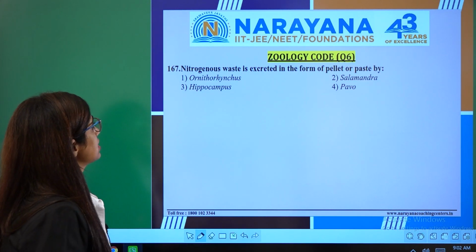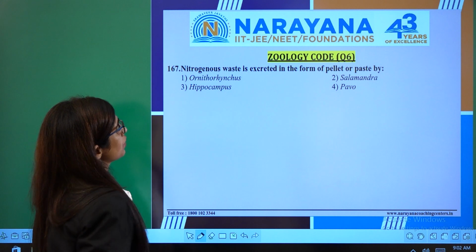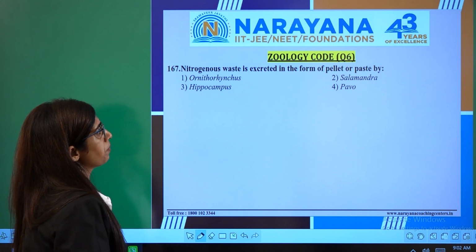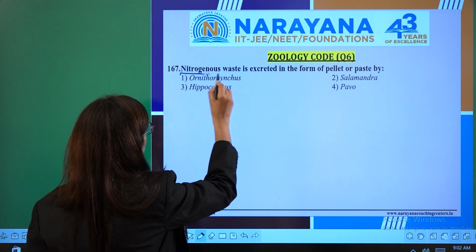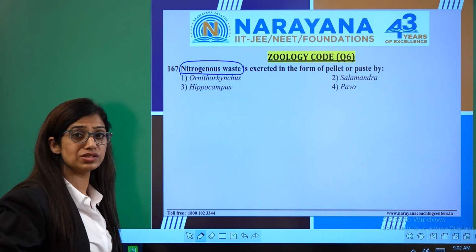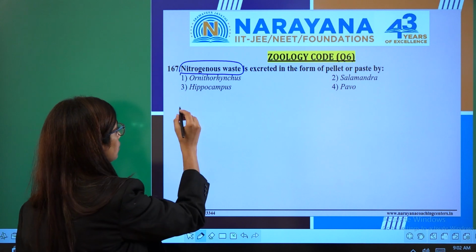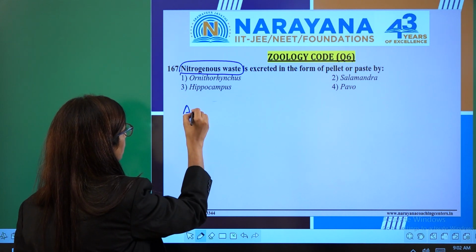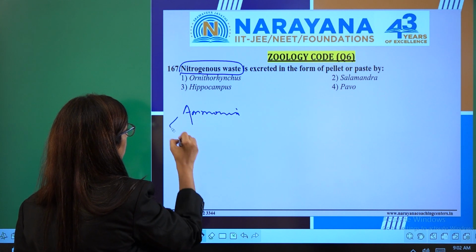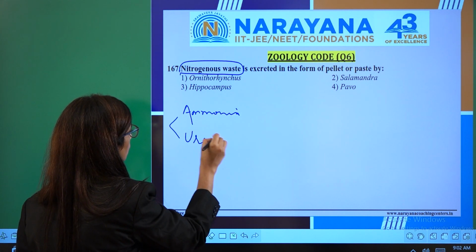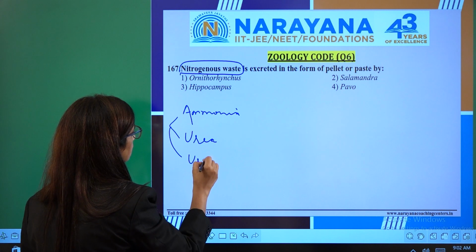In question number 167, nitrogenous waste is excreted in the form of pellet or paste by which animal. How many types of nitrogenous waste do we have? We have ammonia, then urea, then uric acid.